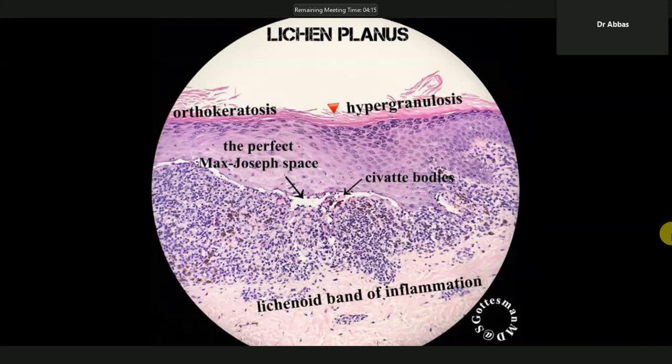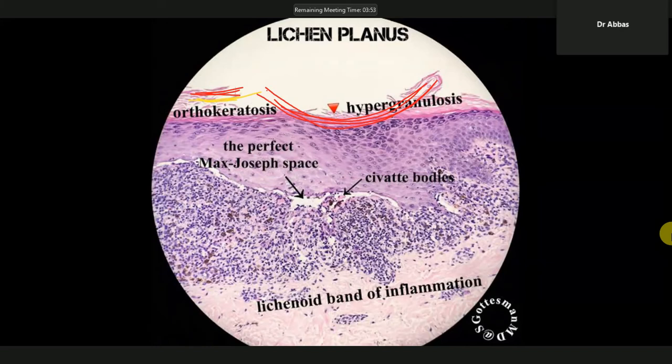Look at this image. What you can easily see: this upper layer is the stratum corneum. Clear? And in this area, the stratum corneum has vanished, destroyed. No stratum corneum. Clear?